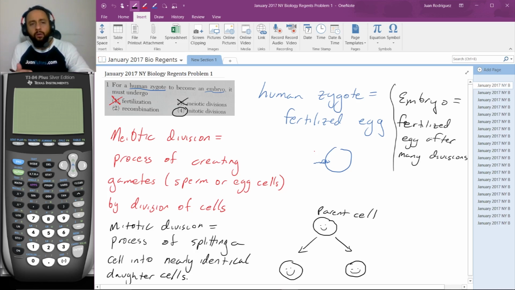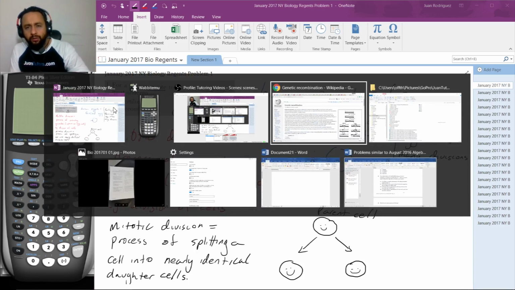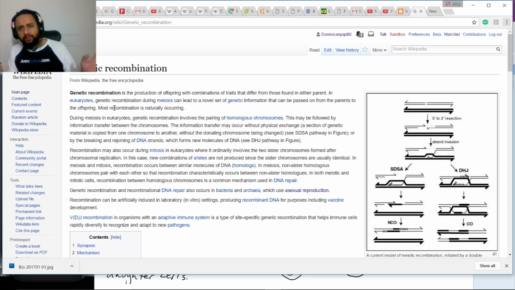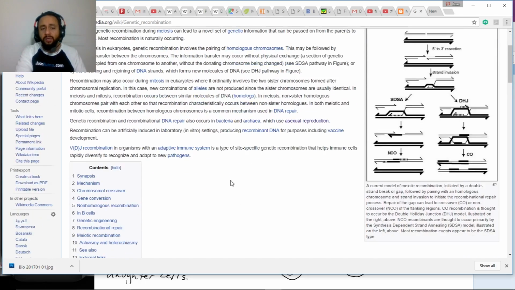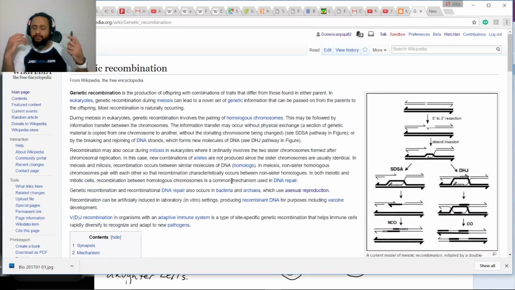So what is recombination? I was reading the article briefly on Wikipedia, one of my favorite sites, and I do recommend that you read it. Just the first few paragraphs, and scroll if you're really interested in it. It's really some cool stuff. But it's basically the process of creating genes in children which are not carried by either parent, and that happens through some basic mutations, so some removing of letters, some adding of letters.